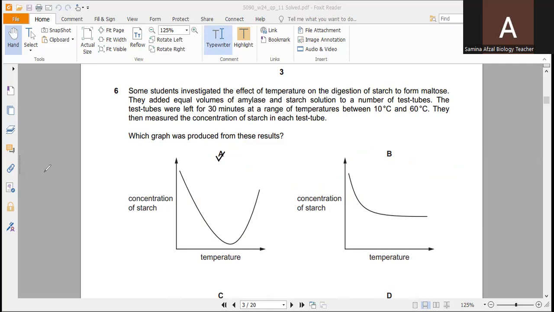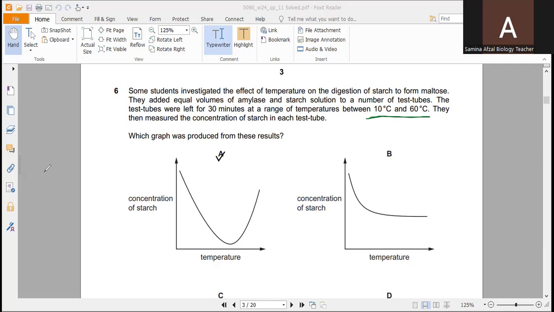Here you can see the enzyme amylase will digest the starch. It will break down the starch into the maltose. So this is the fact. The second fact is that the temperature is between 10 degrees centigrade and 60 degrees centigrade. Then you know what happens at low temperature: the enzymes are inactive or work very slowly. So at low temperature, starch digestion will be very small and the starch concentration will remain high.